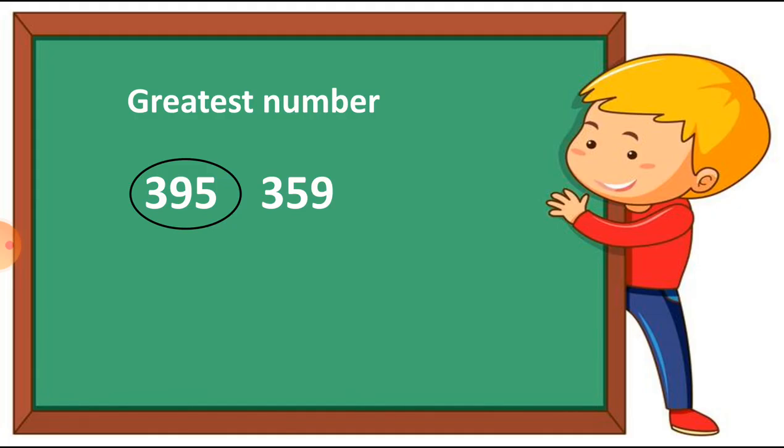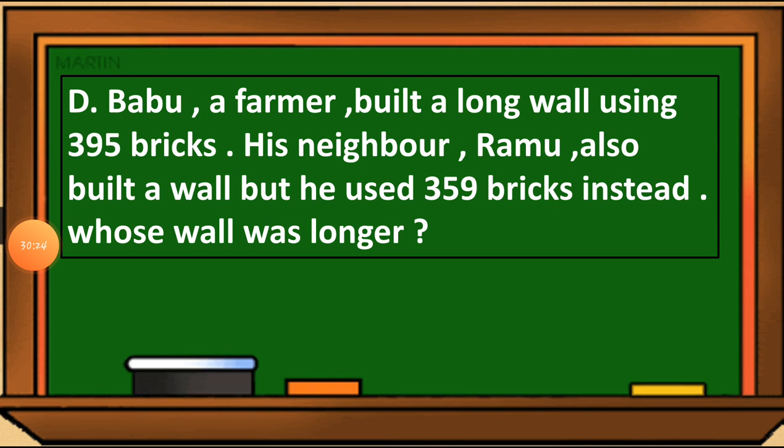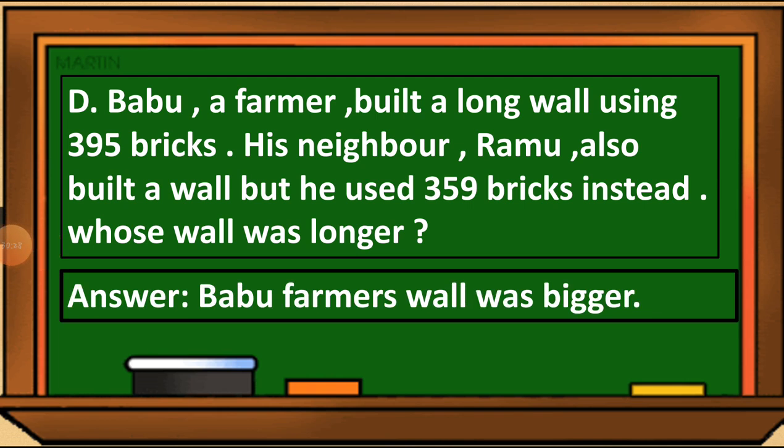So Babu the farmer's wall was bigger than that of his neighbor Ramu. Here the answer will come that Babu the farmer's wall was bigger. This way we have to write down the answer.